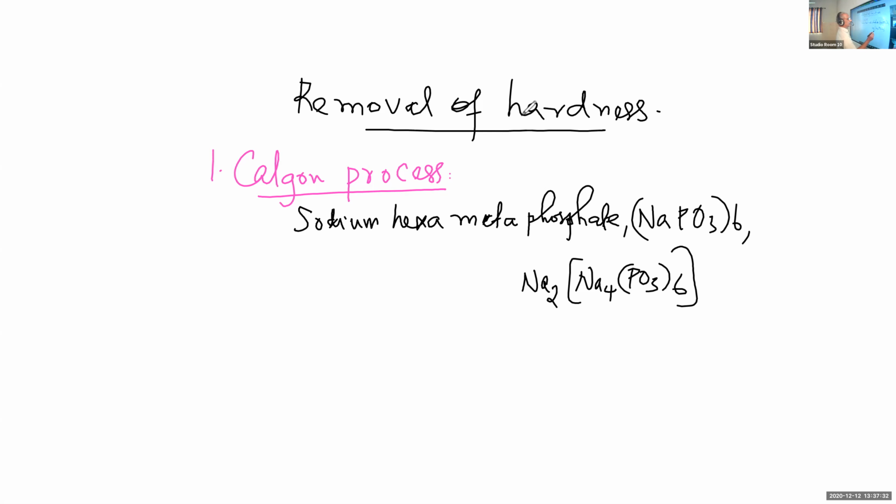What is given in the square bracket remains as a complex ion. This is a complex ion, [Na4(PO3)6], and this complex ion has a -2 charge. Sodium is +1, that is known to us, while the complex ion [Na4(PO3)6] is -2.